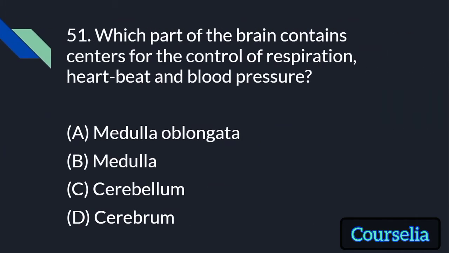Next question. Which part of the brain contains centers for the control of respiration, heartbeat, and blood pressure? Medulla oblongata, medulla, cerebellum, cerebrum. The answer is medulla oblongata.